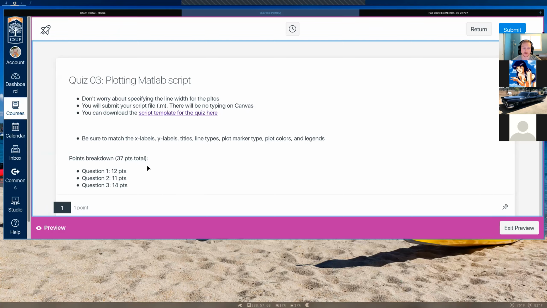All right, and then the points breakdown. We have 3 questions, kind of a weird point total, I know, but I broke each question down in my solutions for how many points I'm going to give you for each part. First question is 12 points, second is 11, and third is 14. Okay, do we have any questions on the quiz?